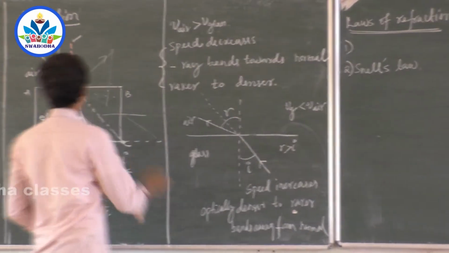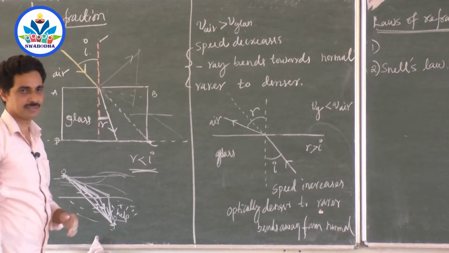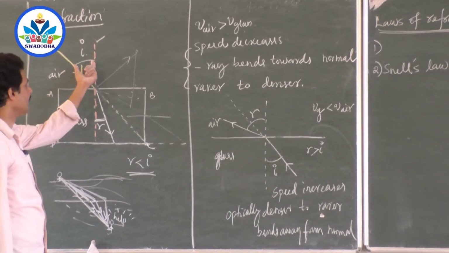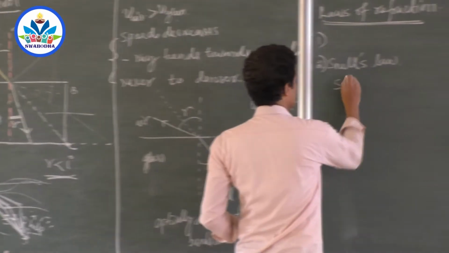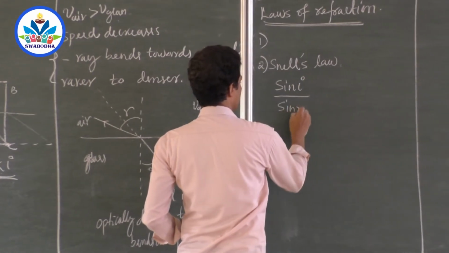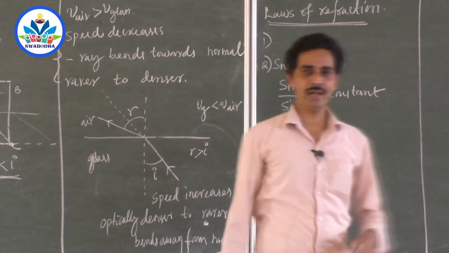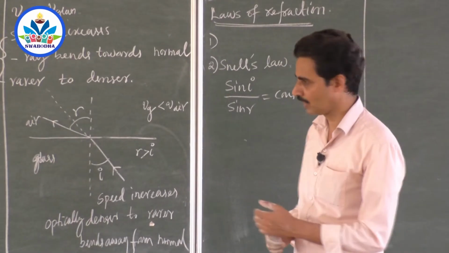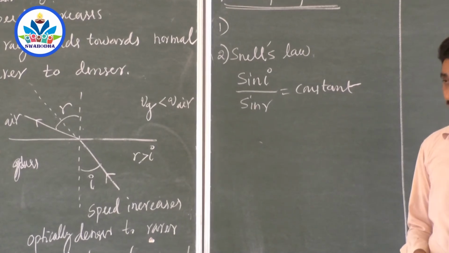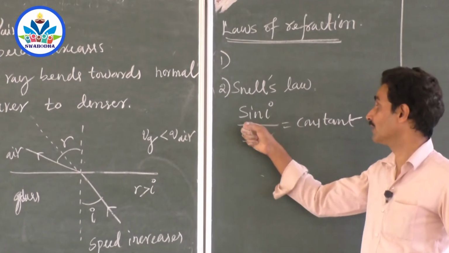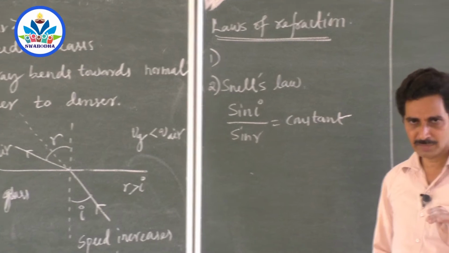You take the angle of incidence here, you take this angle of refraction here, then the light ray will bend in such a way that you take the angle of incidence and angle of refraction, then calculate its sine theta values. Sin I by sin R is a constant. He said, when a ray of light travels from one medium to another medium, it changes the direction. So angle of incidence is not equal to angle of refraction. But the ratio of sine of the angle of incidence to the sine of angle of refraction is always a constant. Very easy statement and very dangerous statement.